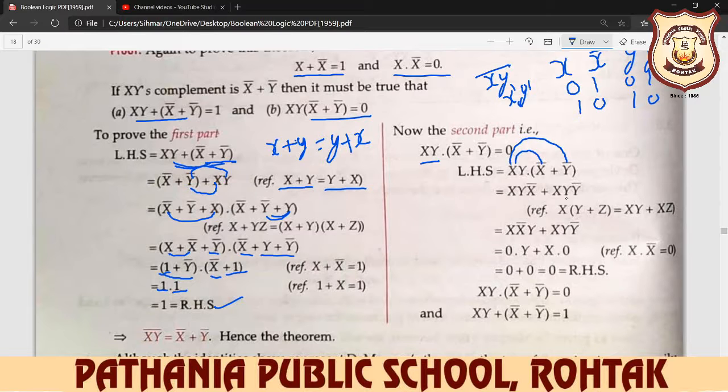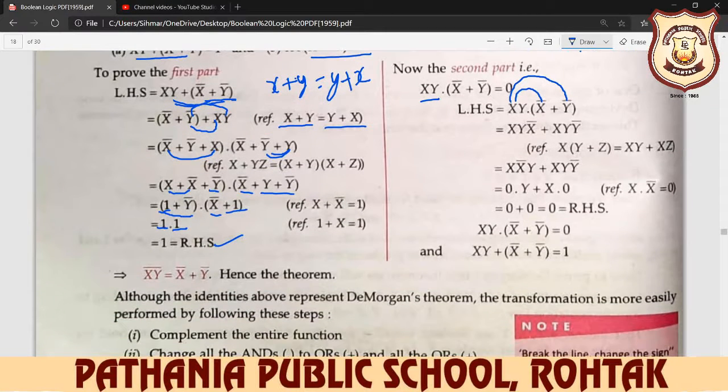For reference, the law says x plus yz is equal to xy plus xz. Now you solve it. We combine x times x complement y and write it the same way, x y complement. We know x multiplied by x complement is always 0. Who says that? The complementary law says that. So x multiplied by x complement is 0 and y multiplied by y complement is 0.